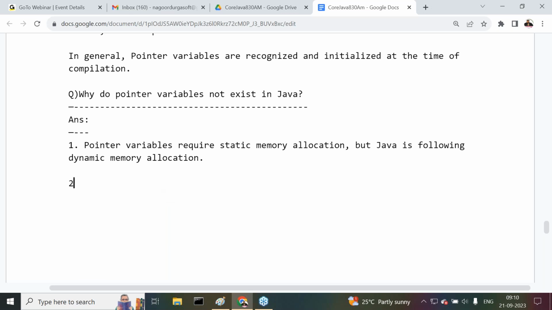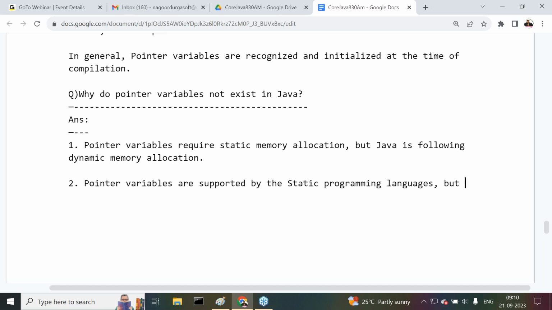Good. Number 2, the same point in a different direction. Pointer variables are supported by static programming languages.